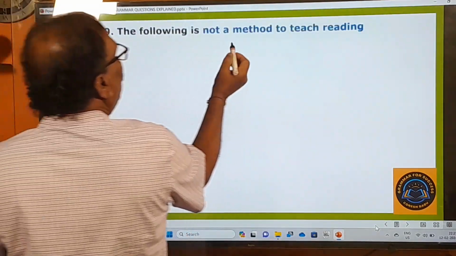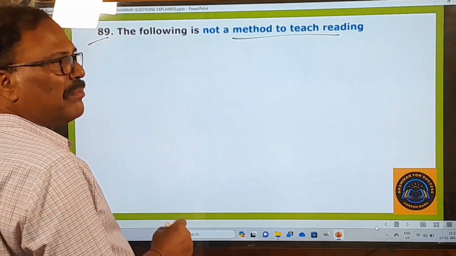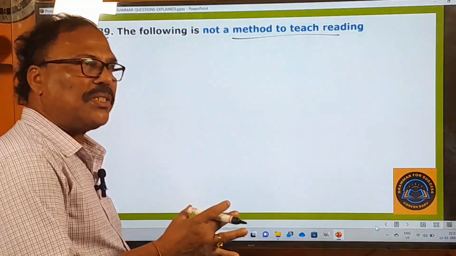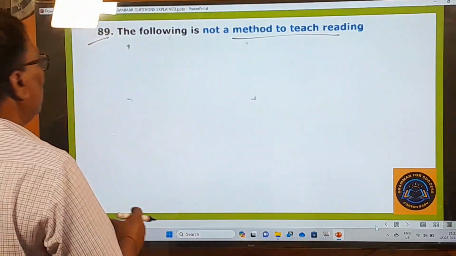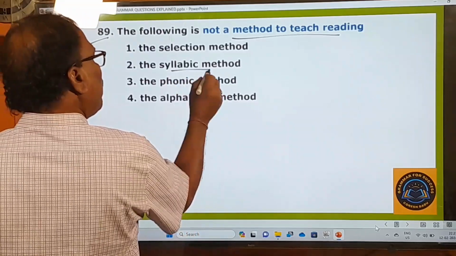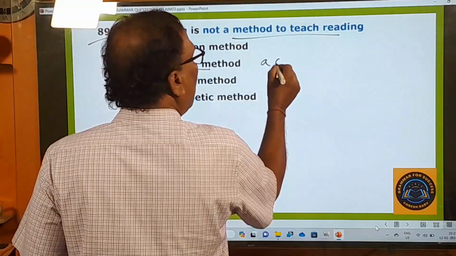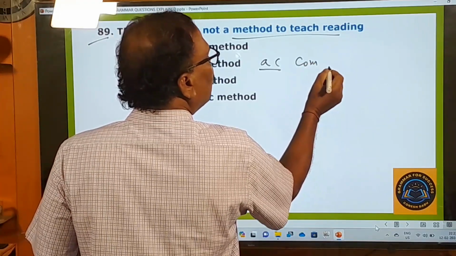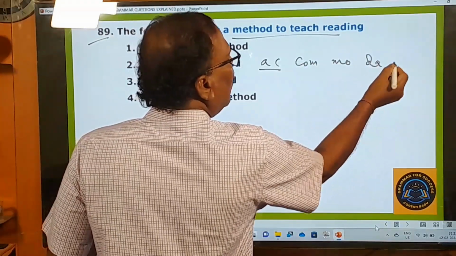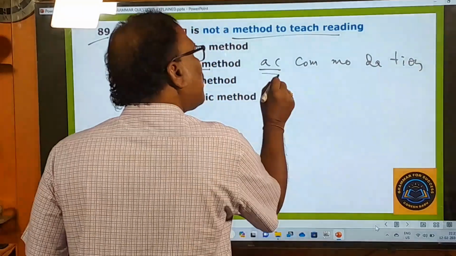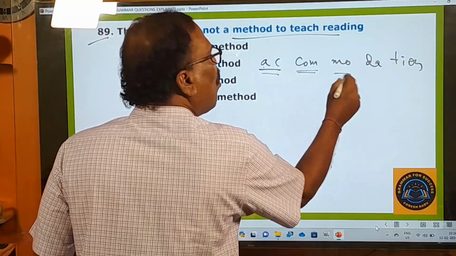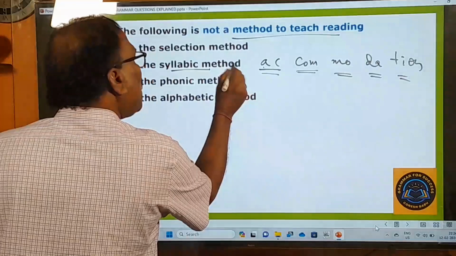89th one, the following is not a method to teach reading. How to teach the students reading? By the syllabic method, you teach them reading. Syllabic method, syllable. Okay, for example, accommodation is ak, com, mo, da, shan. So this is a syllabic method.